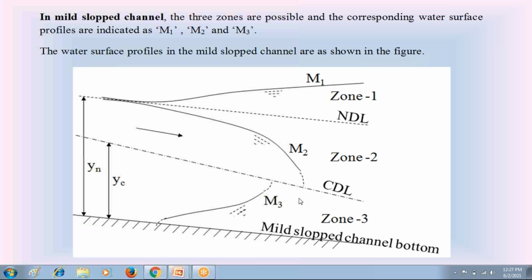So in the mild slope channel bottom, M1 rising water surface, backwater curve. M3 rising water surface, backwater curve. M2 falling water surface, drawdown curve. I will explain later why M1 and M3 are rising water surfaces and M2 is a falling water surface. So check the three water surface profiles in the mild slope channel bottom, M1, M2 and M3.